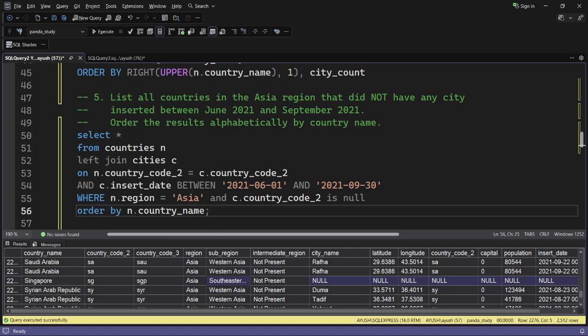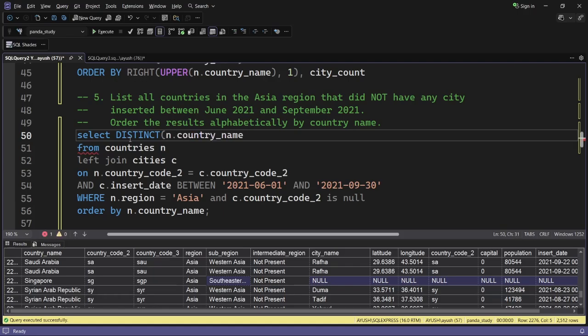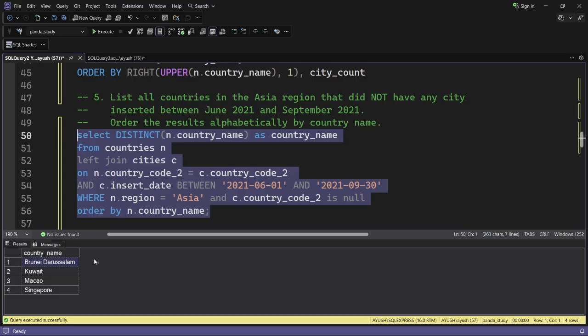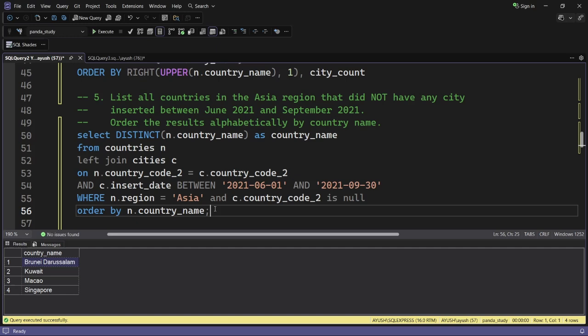Now, if I run this, I do not have to select all. I just have to select the country name, and I will use distinct here in case I encounter some duplicate values. N dot country name as country name. Now if I run this, you can see our query has been successfully executed. Just in case, I will show you that this query is correct.